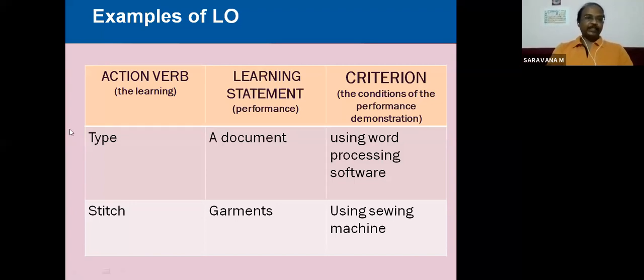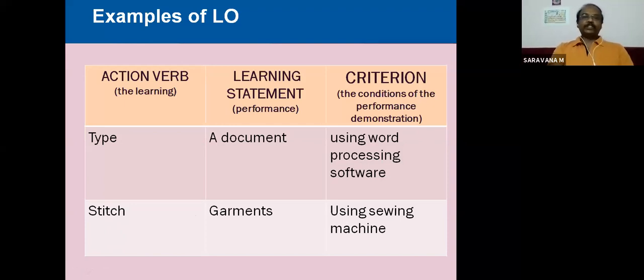So type is the action verb. She will be able to type a document using word processing software. Here the action verb is type, the learning statement is the document, and the criteria is using word processing software. This is for computer typing. And for the garment sector, stitch a garment using sewing machine. So stitch is the action verb, the performance, garment is the learning statement, and using sewing machine is the criteria.